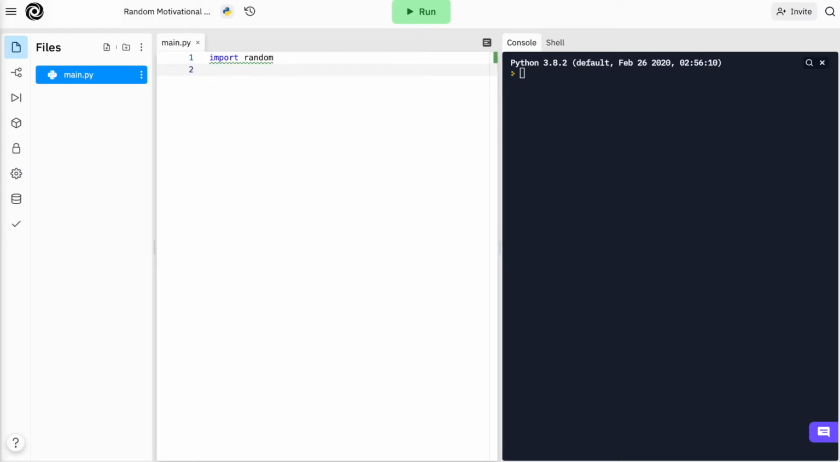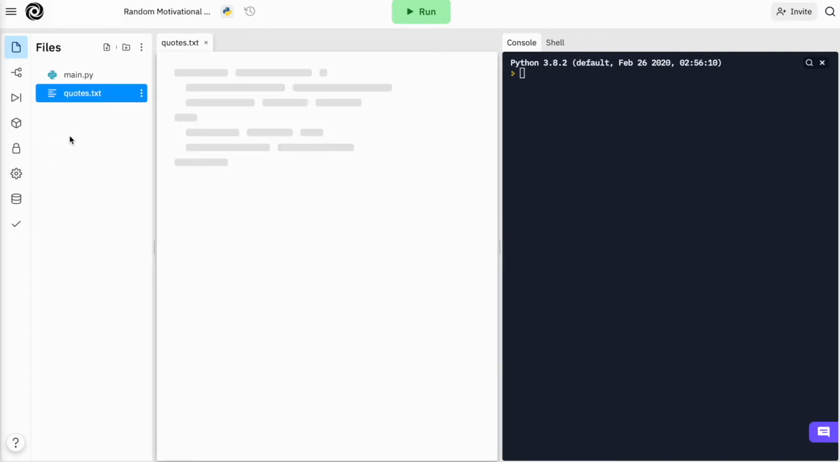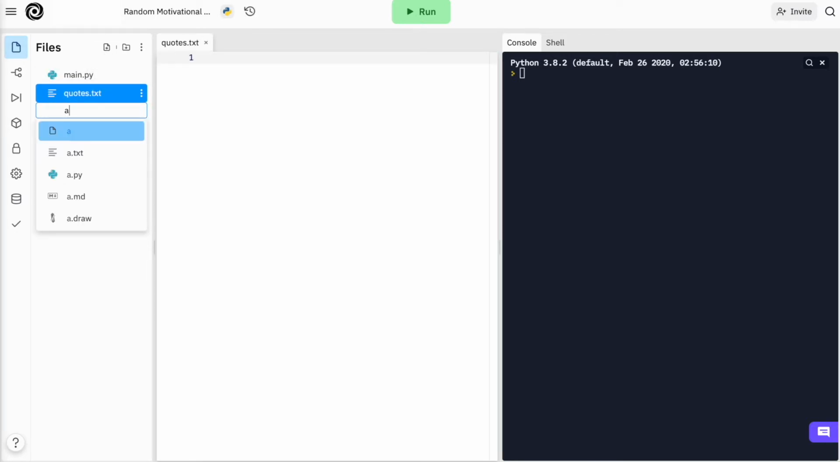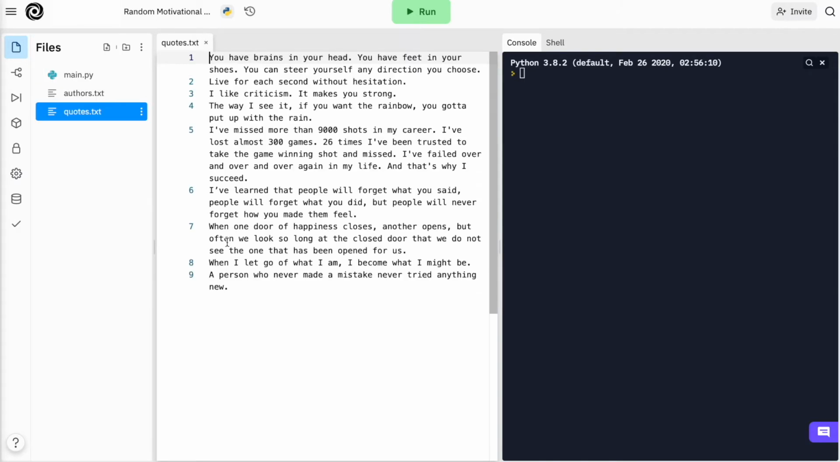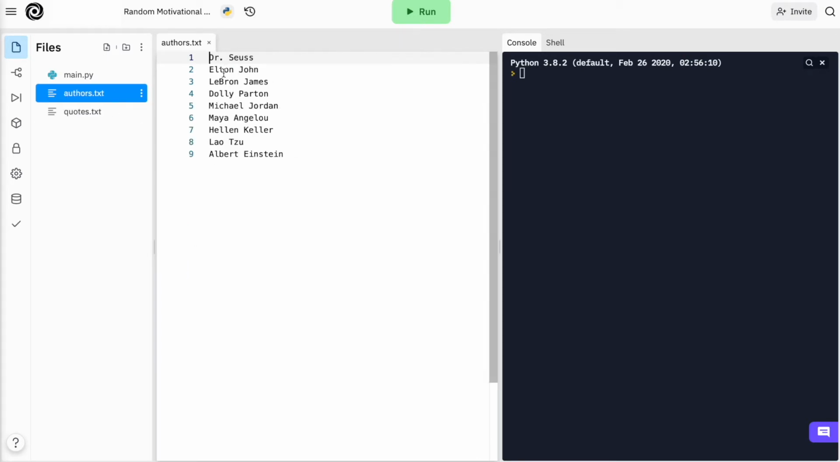The next thing that I want to do is create two files. My first text file is going to contain different quotes, and my second text file is going to contain the authors of those quotes. So let's start by creating two text files. We can say quotes.txt, and another one is going to be authors.txt. So I'll just go ahead and find some quotes and their corresponding authors, and I'll be back. I found 9 quotes and their authors.